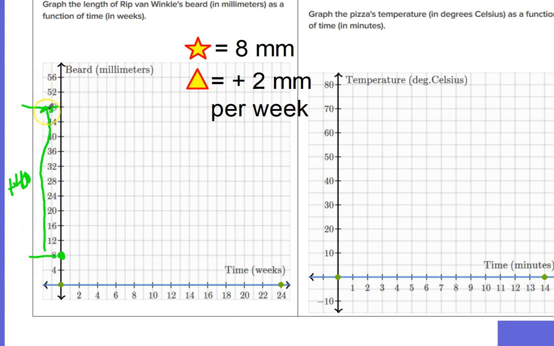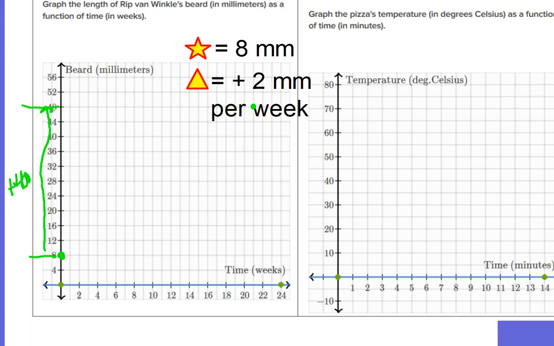So that's the rise. I went up 40. In other words, he gained 40 millimeters in his beard. Now, in order to gain 2, that means I need to go sideways how many? Well, I would have to go sideways 20 because 40 divided by 20 would give me 2. Let me show you what I'm talking about here. So let's put a second dot over here at 20, and put my second dot over here.